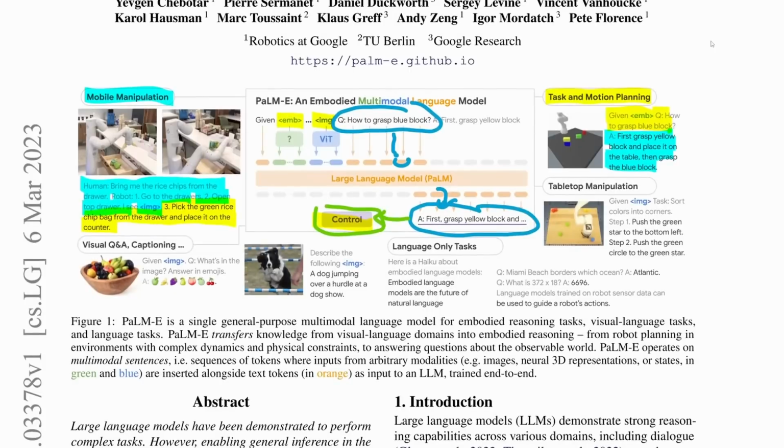And then the third environment we'll see, you'll notice these are all robotics environments, is tabletop manipulation. And here, again, I'll spare you going through the exact example, but it's the same sort of thing where there is some goal of maybe moving the blue cube over here, and the LLM has to output how it would go about doing that. These are the types of tasks that will be focused on, but it is important to note that the model is trained to do other things. The idea is that by training to do other language tasks, for example, question answering or describing a certain image or writing haikus, because why not, or the typical tasks you would see in a language model, by also training on these, the idea is that will also help out with the robotic stuff because it's all in the same text domain. So learning one can hopefully help you learn another.